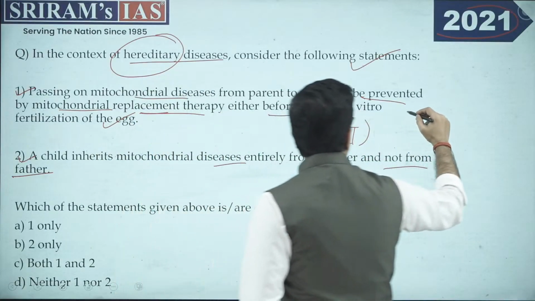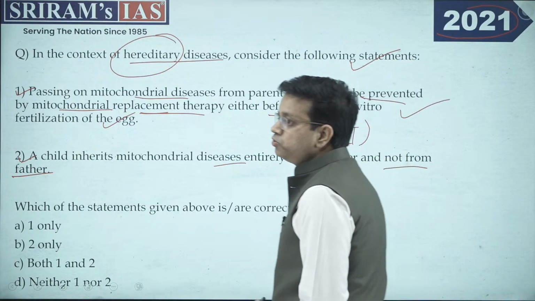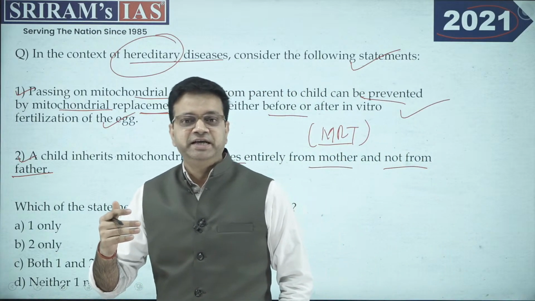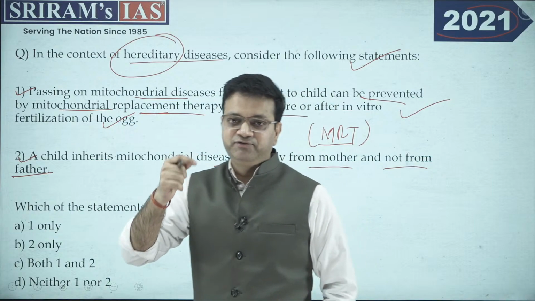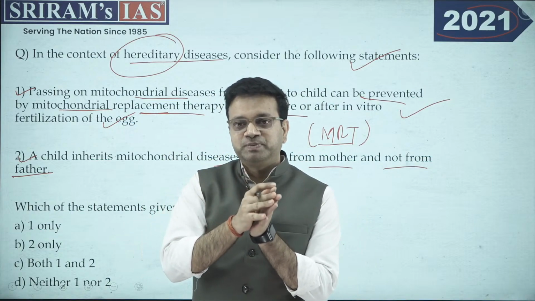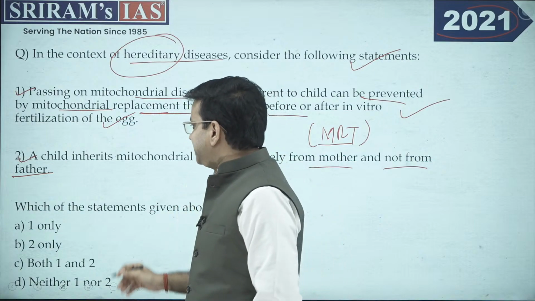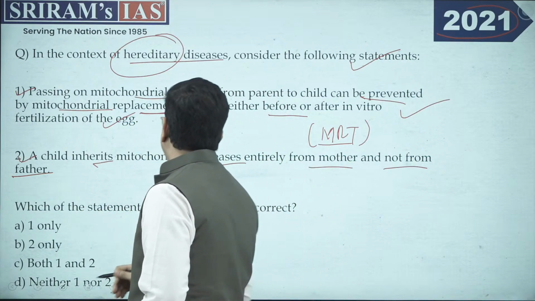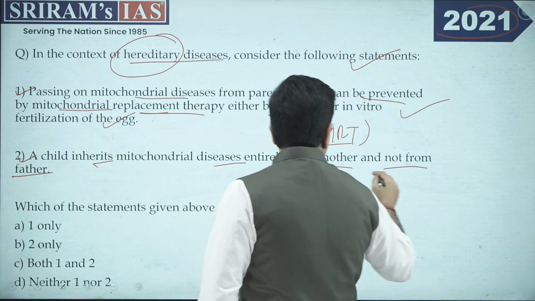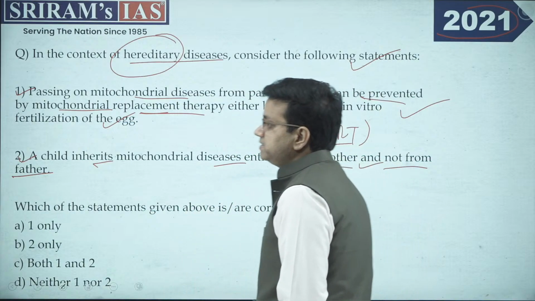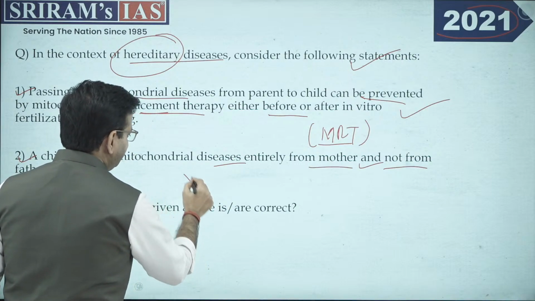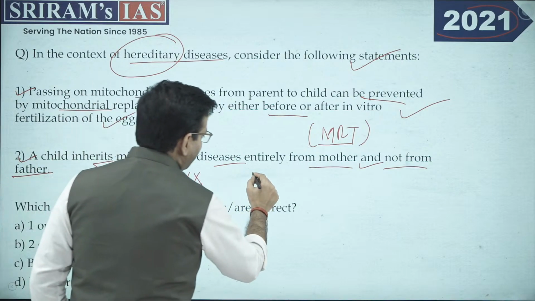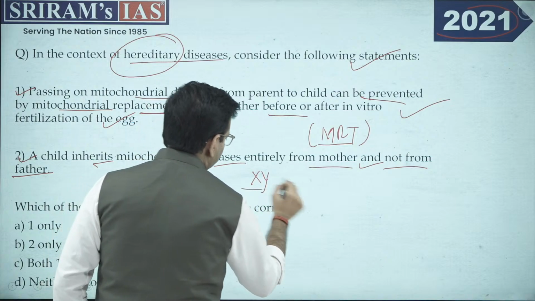Now this is the first statement, the explanation was there. So this is absolutely correct: with respect to mitochondrial replacement therapy, the disease that is transferred from parent to the offspring can be prevented. The second is, a child inherits mitochondrial disease entirely from the mother and not from the father. See, as you know, for the female we have XX chromosome and for the male we have XY chromosome, right?